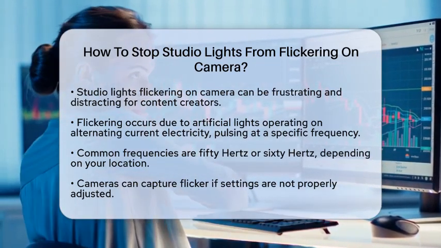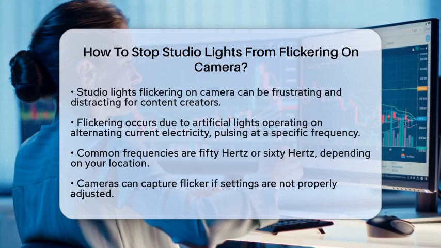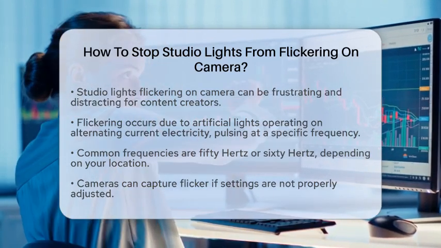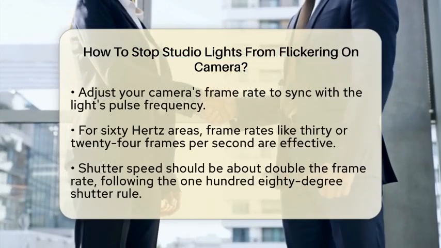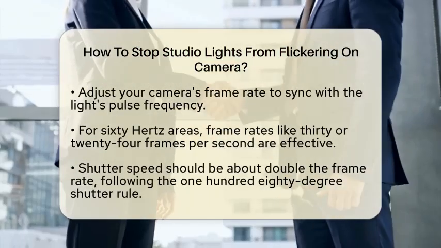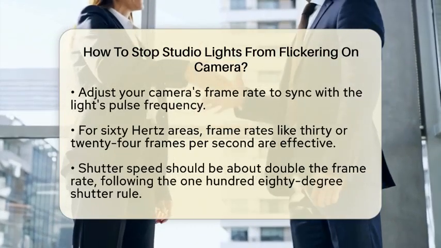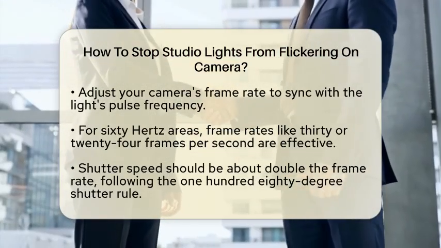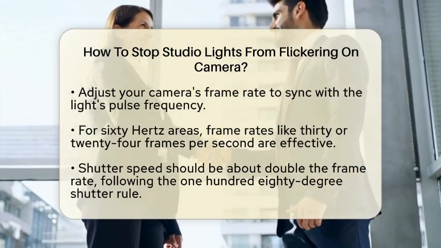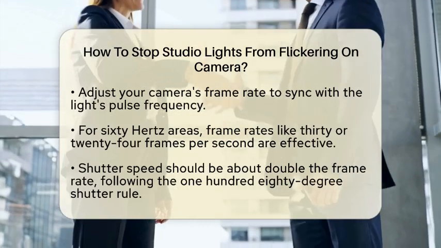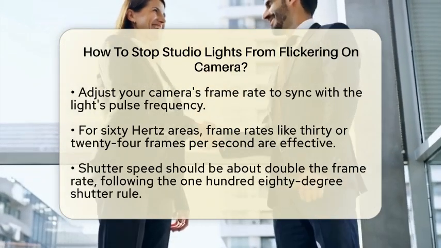not aligned properly. To stop flickering, start by adjusting your camera's frame rate. Set the frame rate, measured in frames per second, to a number that divides evenly into the light's pulse frequency. For example, if you are in a 60 Hz area, frame rates like 30 frames per second or 24 frames per second work well. This adjustment helps the camera sync with the light pulses, reducing flicker.